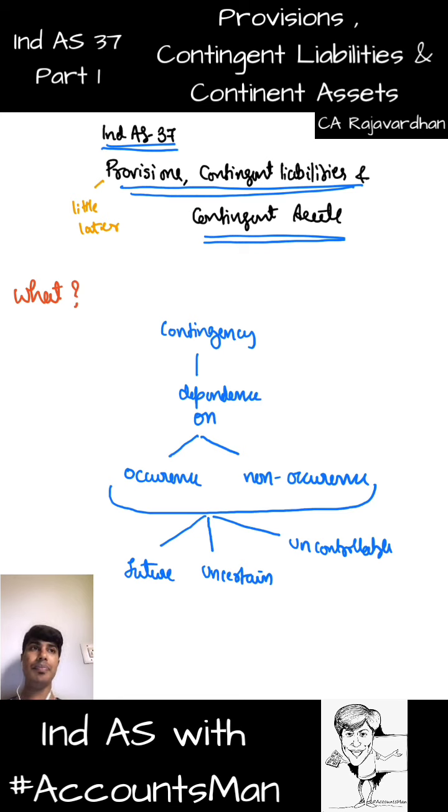Now an example. Assume that you have a girlfriend or a boyfriend and you want to marry them. This girlfriend or boyfriend is not a wife or husband. This girlfriend or boyfriend can go on to become a husband or a wife. Now, their becoming wife or husband is dependent upon happening or non-happening of what? Happening of the marriage or not happening of a breakup. So it is dependent on the happening or non-happening of marriage.